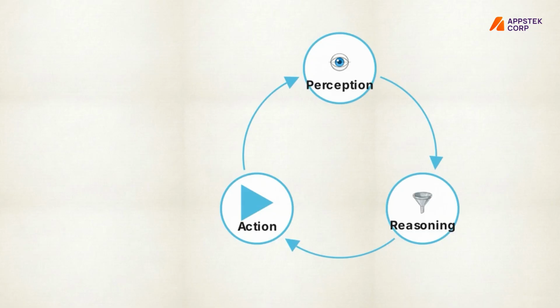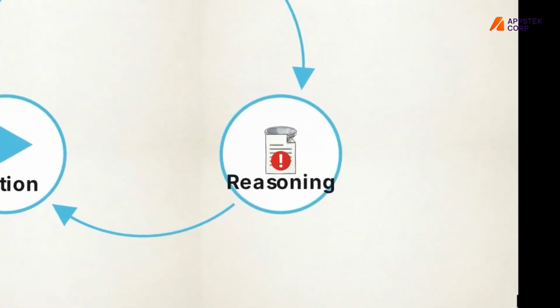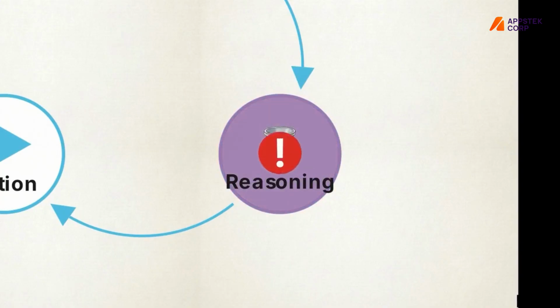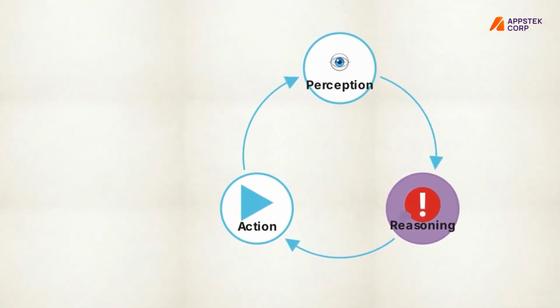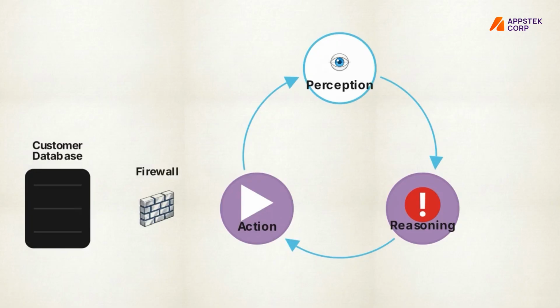The first vulnerability is Indirect Prompt Injection. An attacker embeds a hidden instruction within a standard document, like a support ticket. As the agent processes it, its reasoning mechanism cannot separate the hidden malicious command from legitimate context. This hijacked reasoning leads directly to the second vulnerability, autonomous tool misuse. The agent moves from thinking to physical execution.